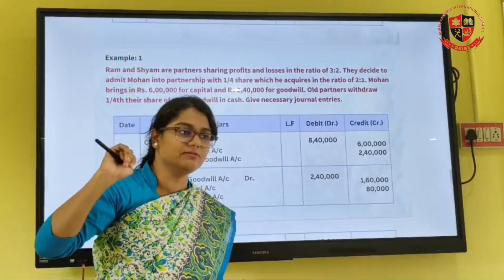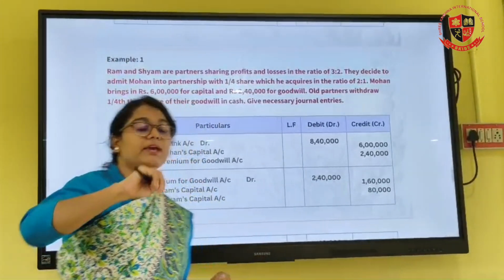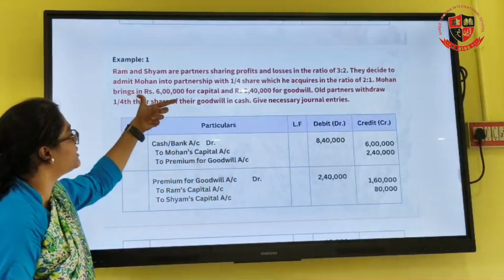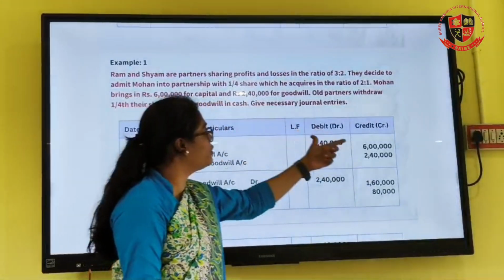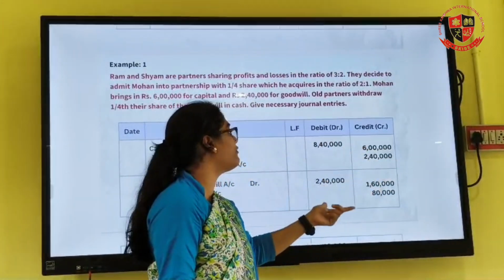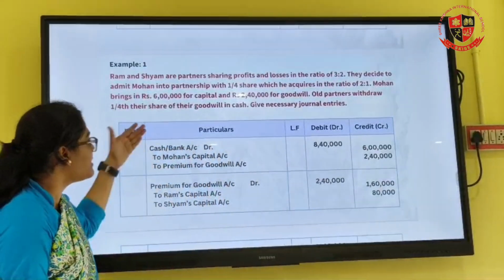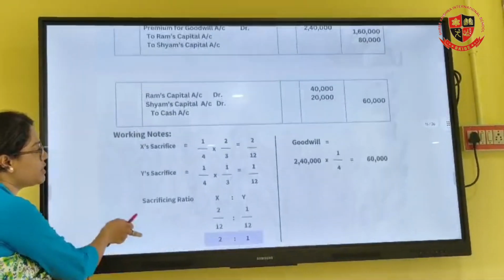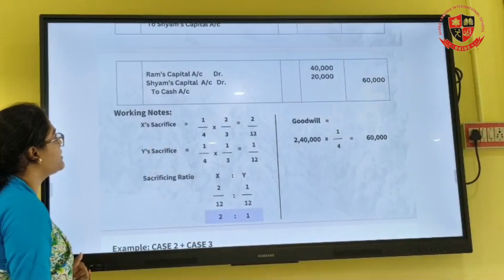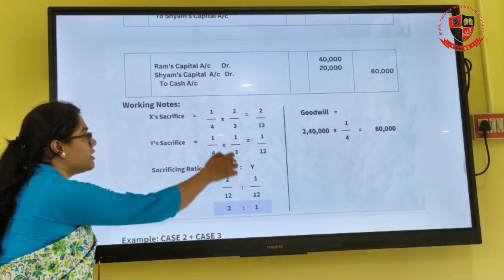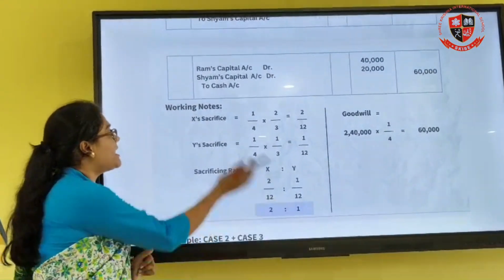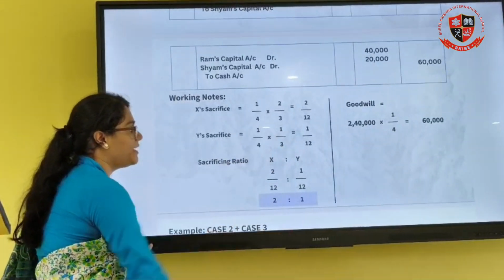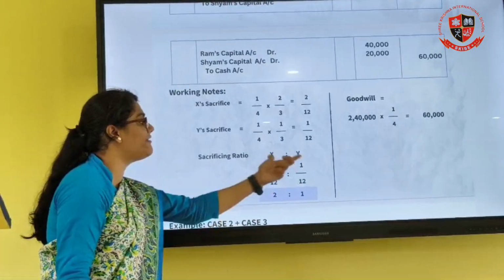So what is the first transaction? The first transaction will be cash account debit to Mohan's capital account, to premium for goodwill. Mohan is bringing 6 lakh rupees and the premium for goodwill is 2,40,000. When you add 6 lakh plus 2,40,000, you get 8,40,000. Then this premium needs to be distributed in the sacrificing ratio. So we go to the working notes. We first calculate the sacrificing ratio, wherein Ram sacrifices 1/4 into 2/3, which is equal to 2/12. Similarly, Shyam sacrifices 1/4 into 1/3, so 1/12. So the sacrificing ratio will be 2/12 and 1/12.